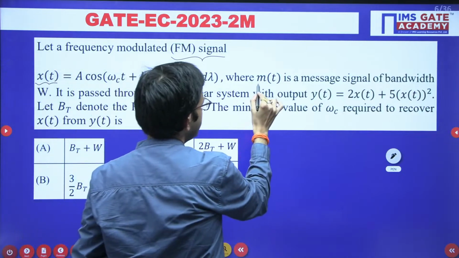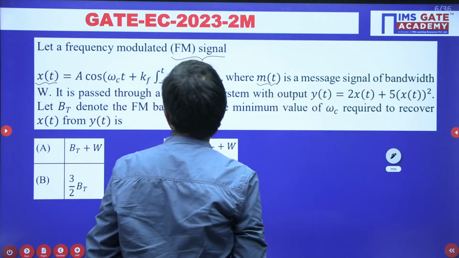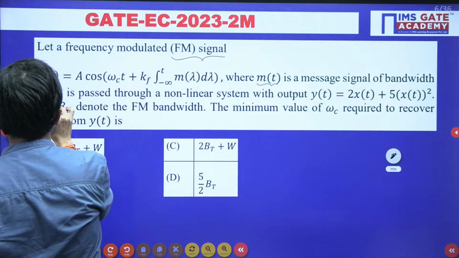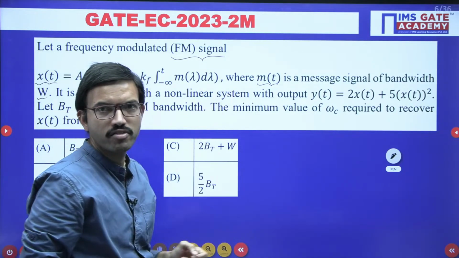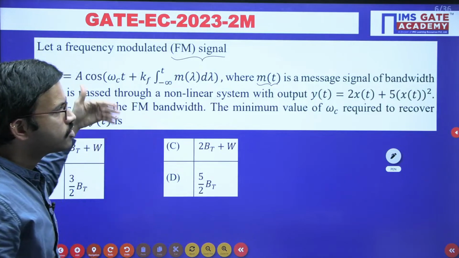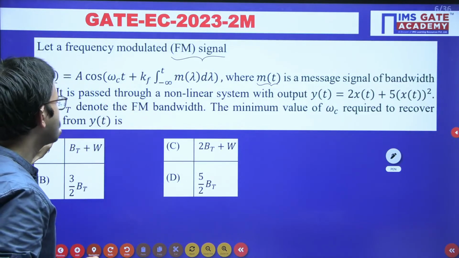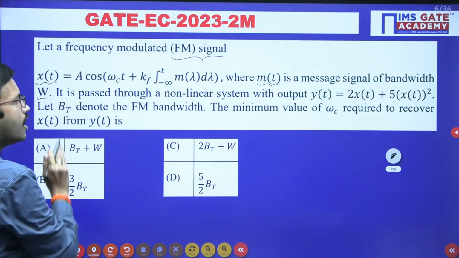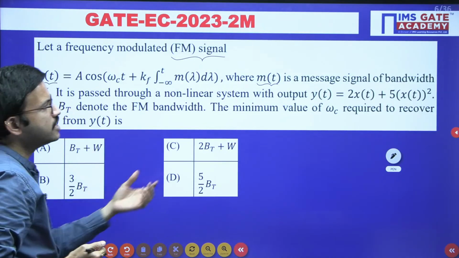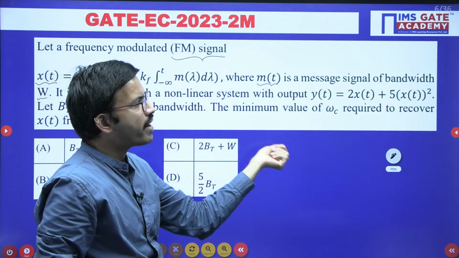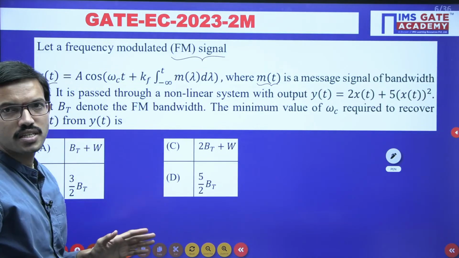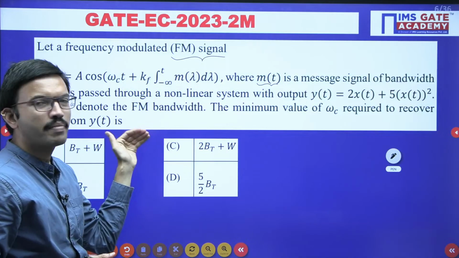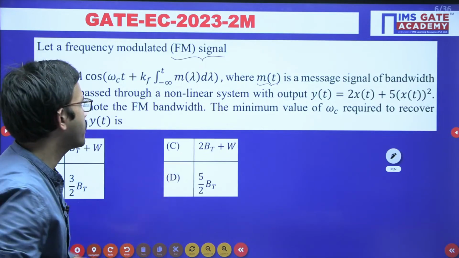Where m of t is the message signal which is having a bandwidth w. Just like the earlier question, here also regarding the message signal they have mentioned bandwidth as w. In the earlier question they mentioned bandwidth as b. In this question they have mentioned bandwidth as w. Or the bandwidth regarding the message signal, bandwidth or maximum frequency all are same, because it is having low frequency signal, or you can say baseband signal or band limited signal, all are same only, right?